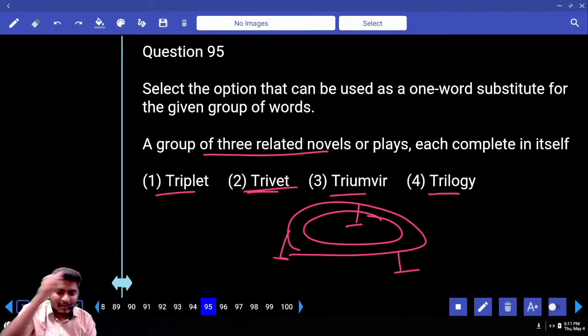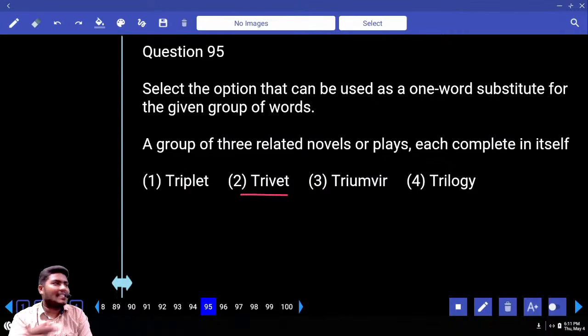Small one where you keep the vessels. That is called a trivet. It is a kitchen item. Trivet is a 3-leg stand. Next, Amma.